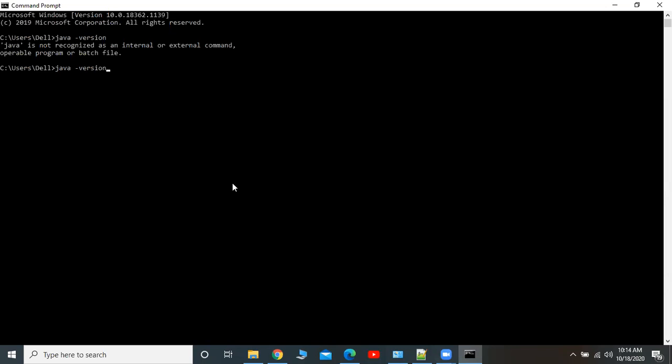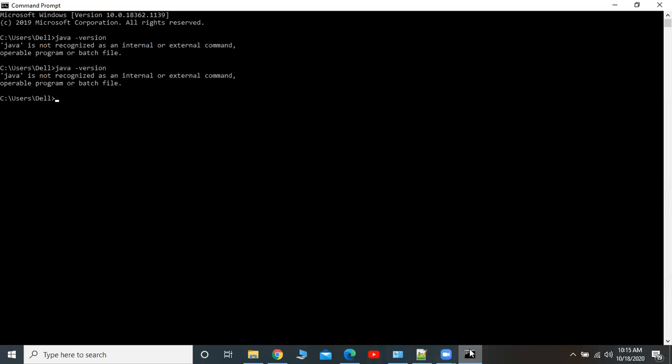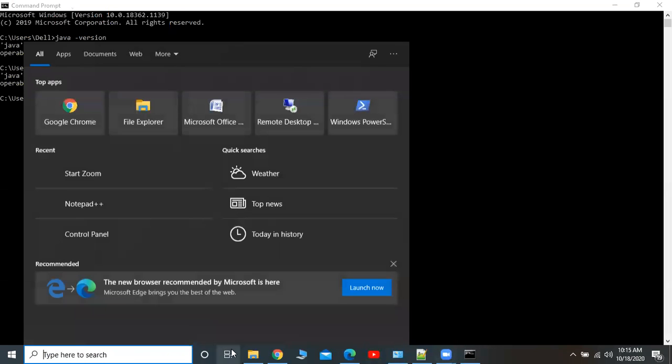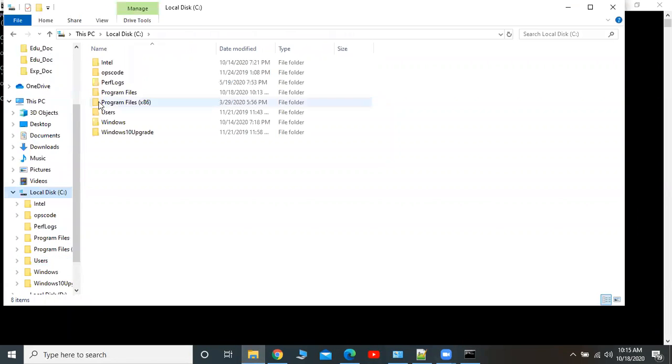I think it will not say the proper information. Still it is showing error. The thing is, we need to set the class path of our application once installation is done. Now installation is done using JDK. Let me check whether it is installed properly or not in our C drive.